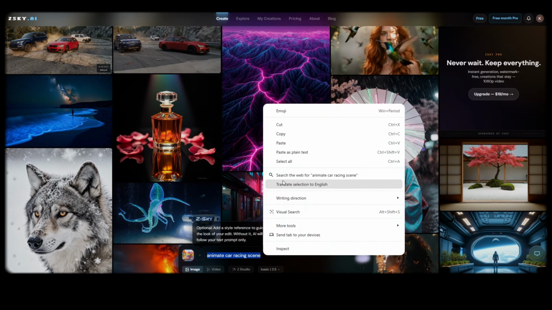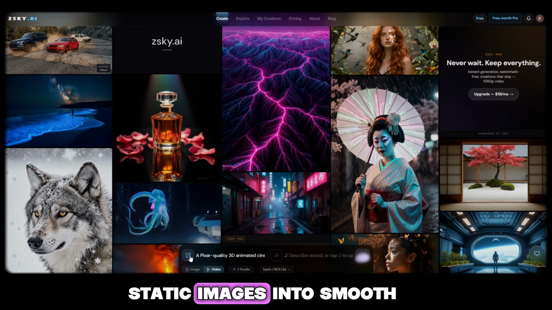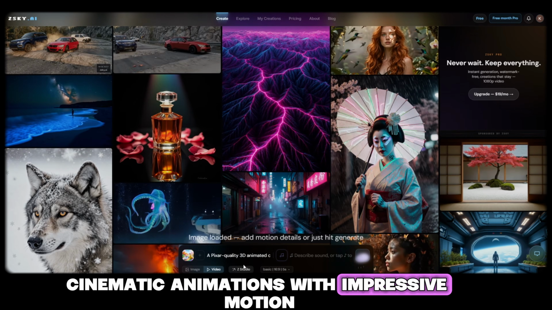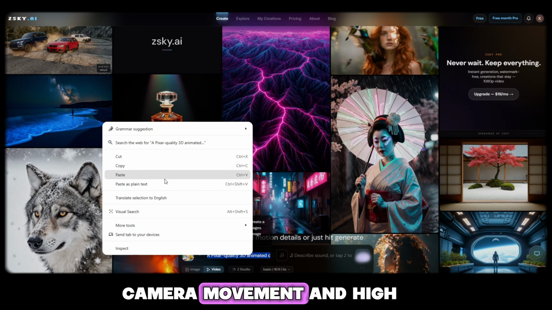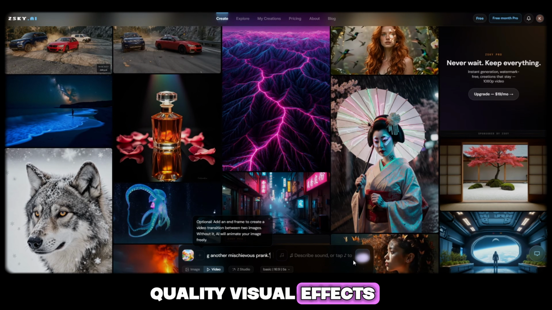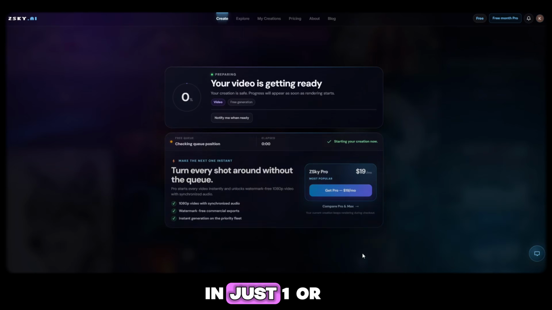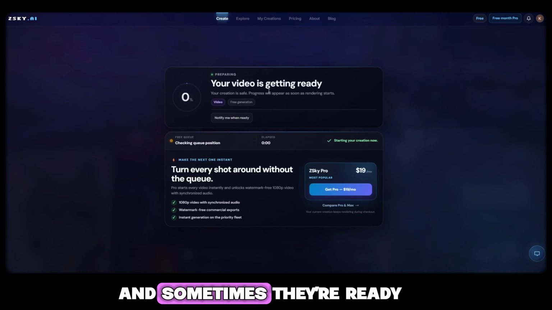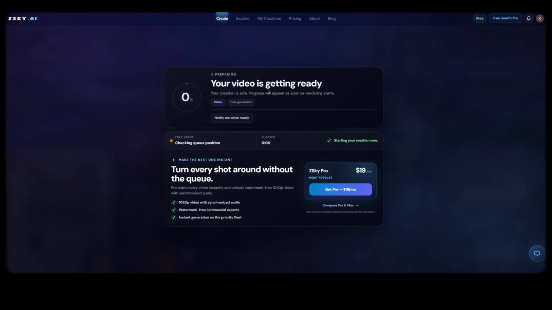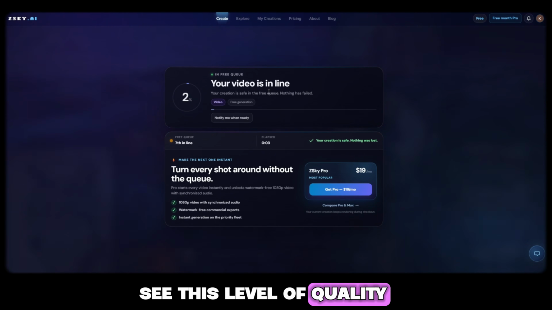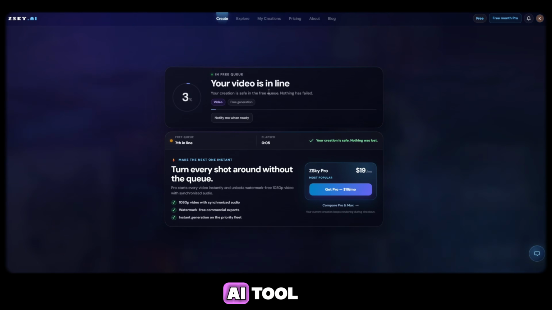Within moments, it starts transforming your static images into smooth, cinematic animations with impressive motion, camera movement, and high-quality visual effects. The best part is its speed. Most videos are generated in just 1 or 2 minutes, and sometimes they're ready in only a few seconds, depending on the server load. It's honestly surprising to see this level of quality from a completely free AI tool.